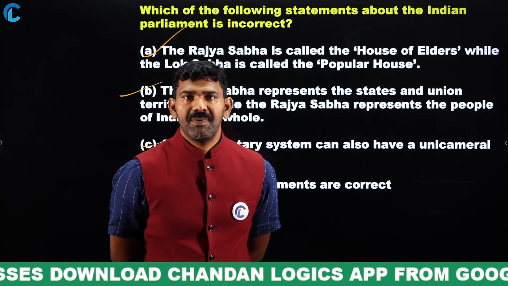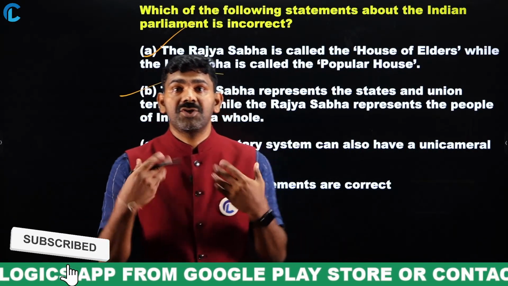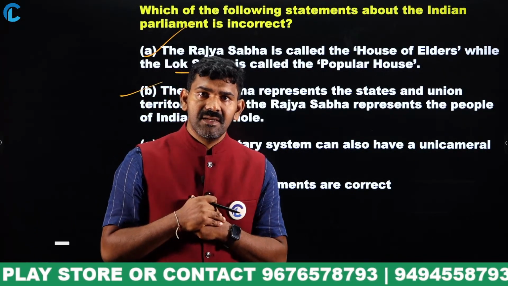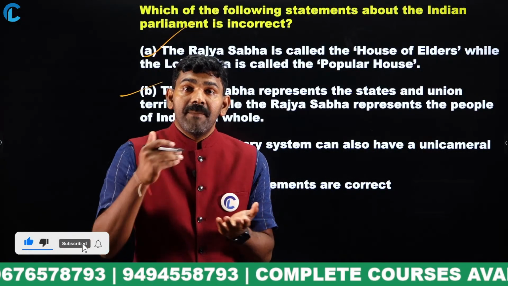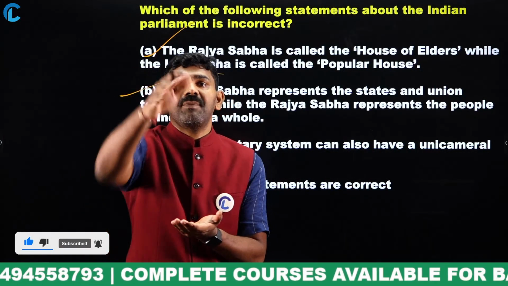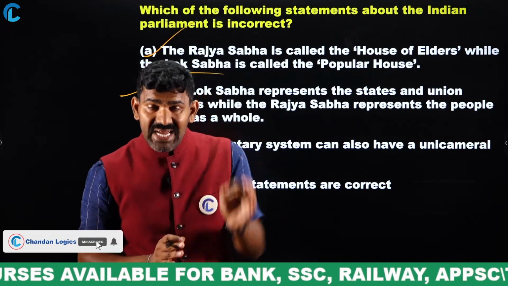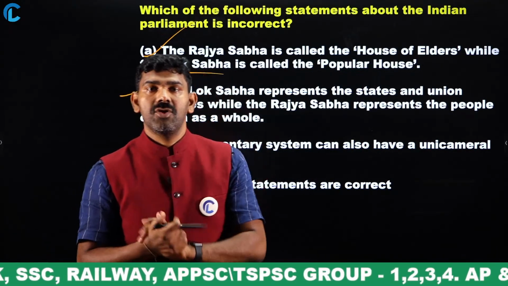For example, if I am a state with the highest population, I get more people into Rajya Sabha. Why? Because the number of MLAs is more, and based on the number of MLAs, you get proportional representation in Rajya Sabha. So the states are represented efficiently in Rajya Sabha, not in Lok Sabha.